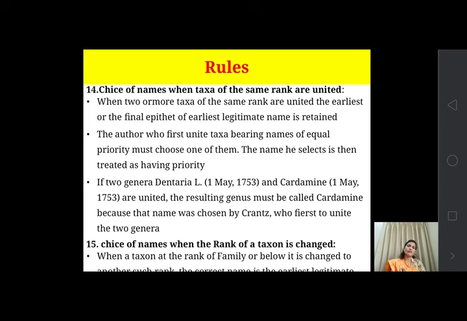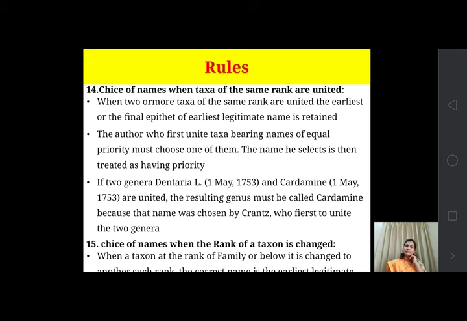Then there is the choice of names when the rank of a taxon is changed, for a taxon at the rank of family or below. The same is the case as with the choice of names when taxa of the same rank are united.